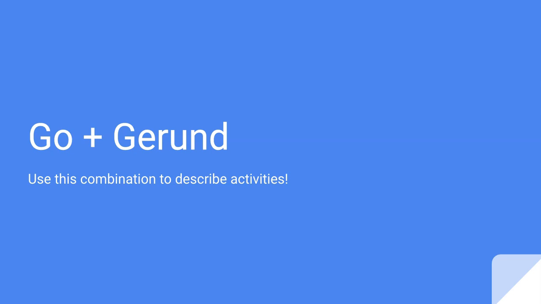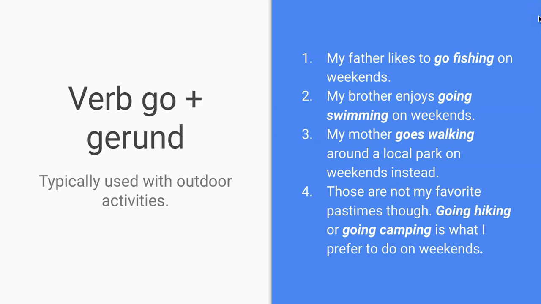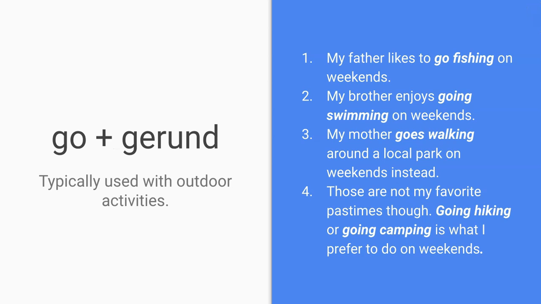Hello students! In this video, we are going to learn how to use the combination of go plus gerund. We use this combination to describe activities. You can use the verb go plus a gerund. When we use go and gerund, it's to talk about outdoor activities. Let's look at some examples.